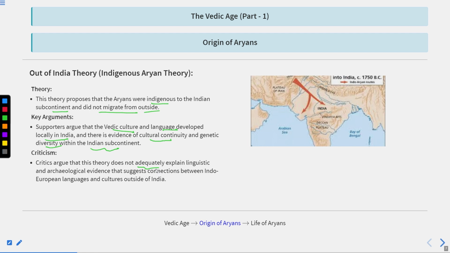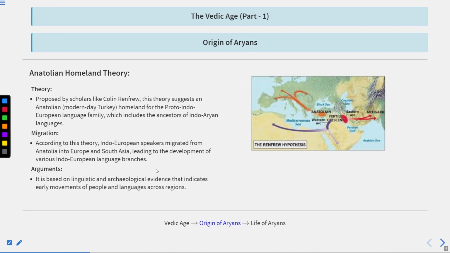So there are lots of theories which explain the origin of the Aryans. According to Max Muller, they came from Central Asia and Russia. According to the Indian theory, they did not migrate from outside; they were Indian indigenous. Next is the Anatolian homeland theory.